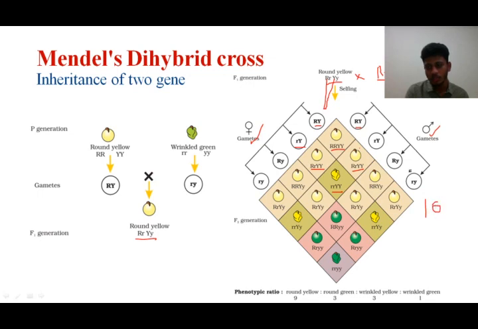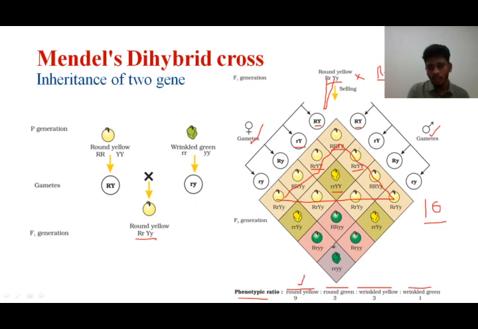Among the 16 individuals, when you cross, 9 of them will be round and yellow. See here, round and yellow. We have got 16 plants. 16 plants can be divided into 4 categories: round yellow, round green, wrinkled yellow and wrinkled green. Now we are going for the phenotypic ratio. So for phenotype we will see how many are round and how many are yellow, again round and yellow. So there are around 9 here. See, look at this one. We have a line going here, round and yellow seeded plants are here. So these become round yellow.